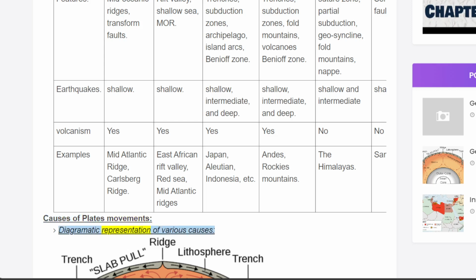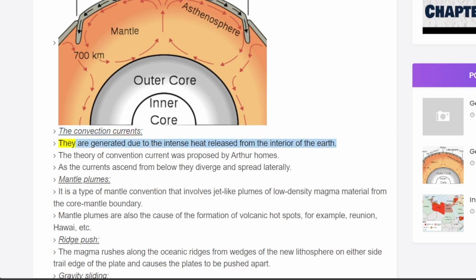Diagrammatic representation of various causes. The convection currents. They are generated due to the intense heat released from the interior of the Earth. The theory of convection current was proposed by Arthur Holmes. As the currents ascend from below, they diverge and spread laterally.